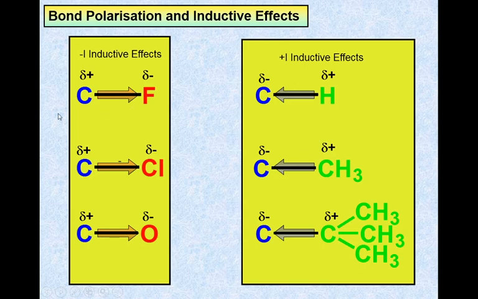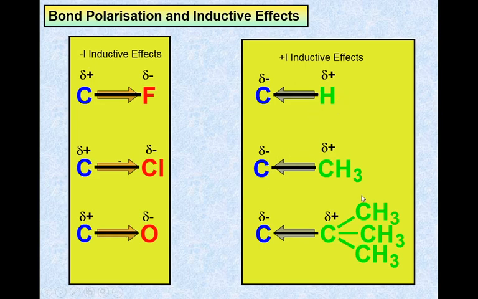Carbon has an electronegativity of 2.5 and fluorine has an electronegativity of 4.0. The difference of 1.5 says that the carbon-fluorine bond is very polar. Therefore, the carbon-fluorine bond is shorter and stronger than the C-Cl bond and the carbon-oxygen bond. Therefore, these three show the minus I inductive effect.